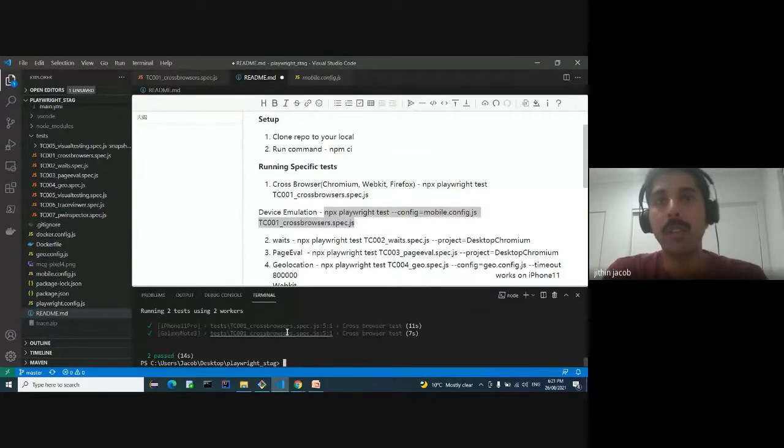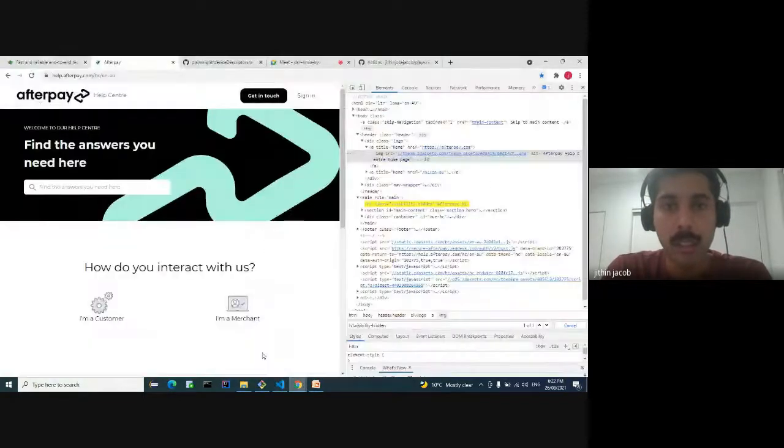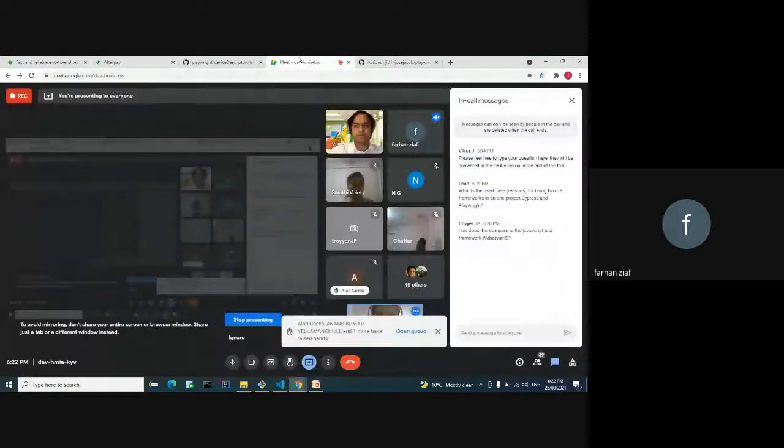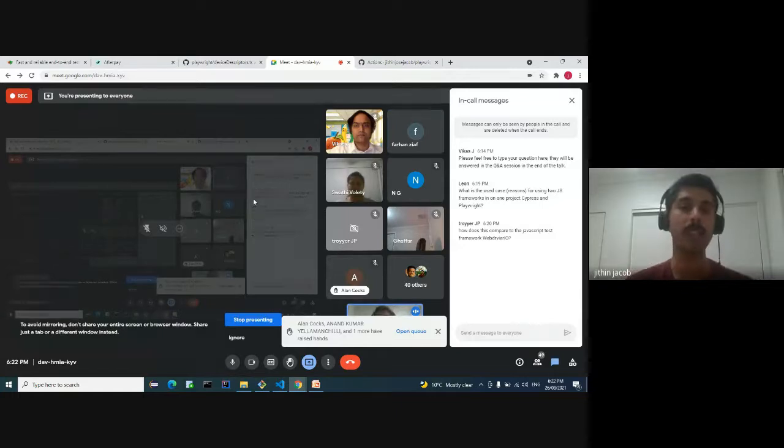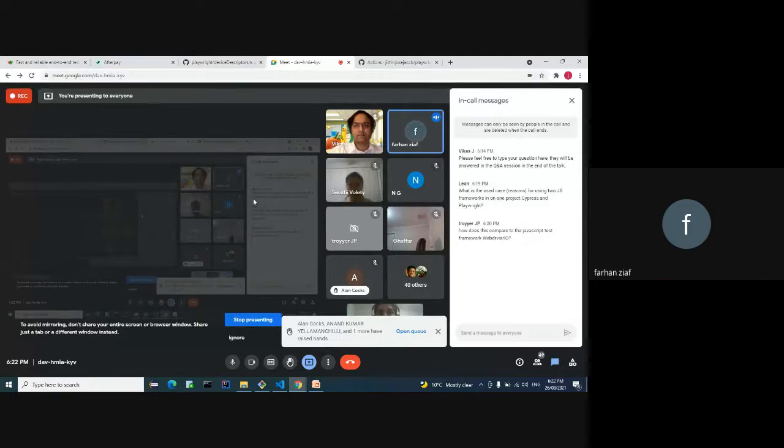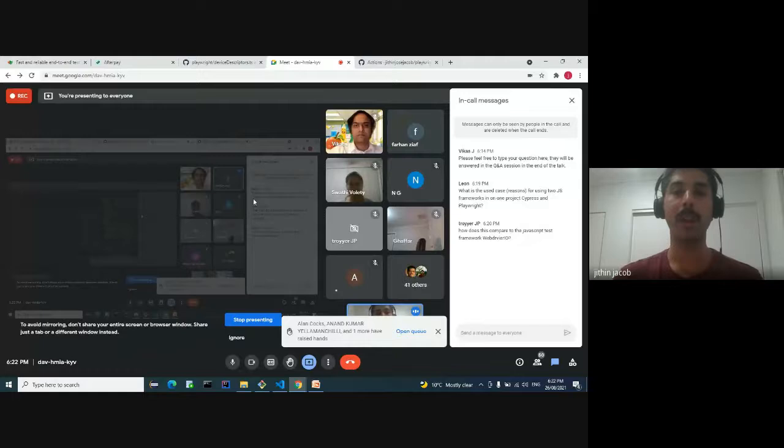Yeah. So you guys are clear with this setup? So you have a separate configuration file altogether for mobile. It's not really required. Just for the demo purpose, I wanted to separate those two test cases. That's why I put in that separate config file. But you can have a single configuration file for web as well as mobile. Yes, you can just run them in parallel.